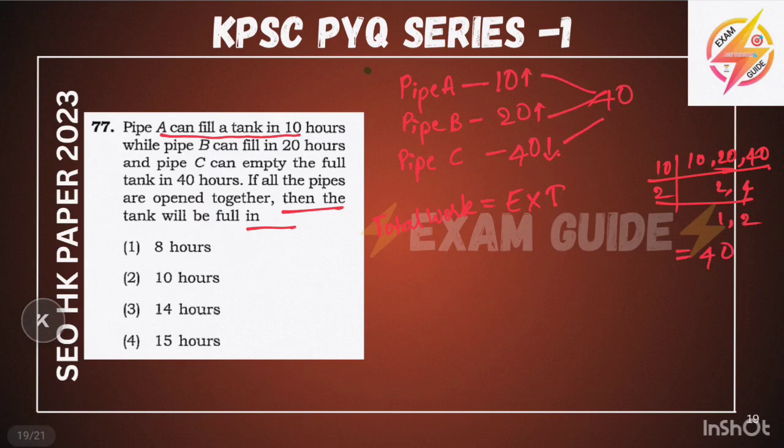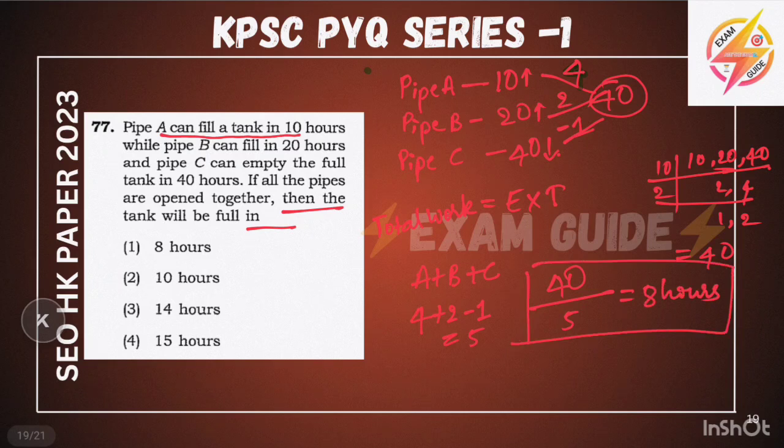10 into 4 is 40. 20 into 2 is 40. 40 into 1 is 40. This is minus for C, plus A plus B. If all the pipes are open together, it is 4 plus 2 minus 1. Total work is 40 and total efficiency will be 4 plus 2 minus 1, which is 5. 40 by 5 is equal to 8 hours. Answer is simple. The answer is 8 hours.